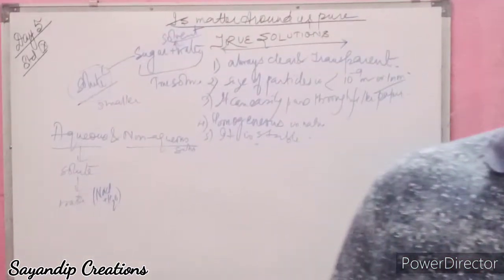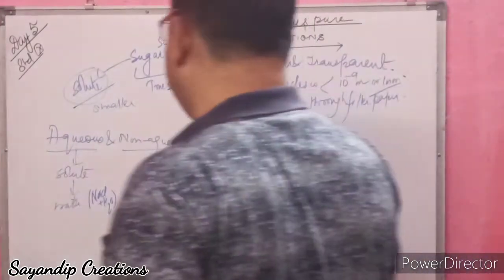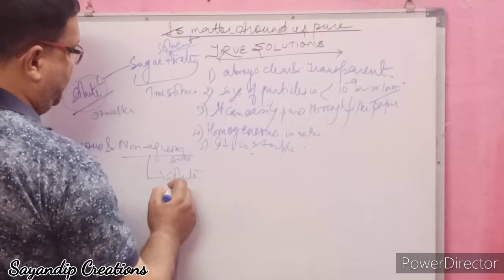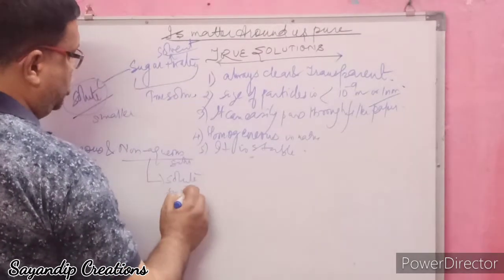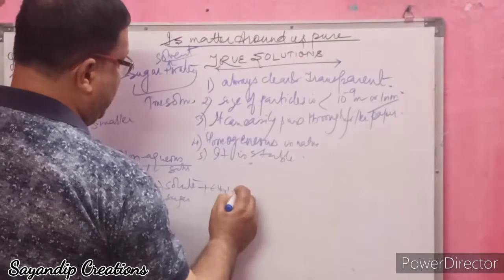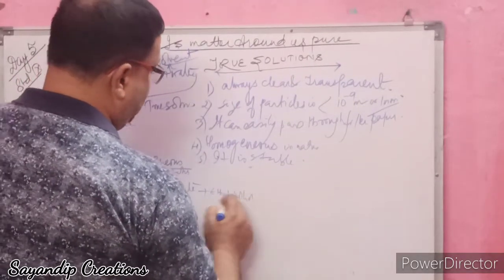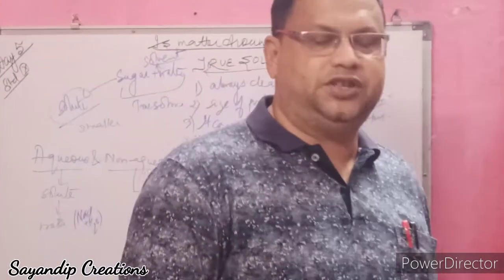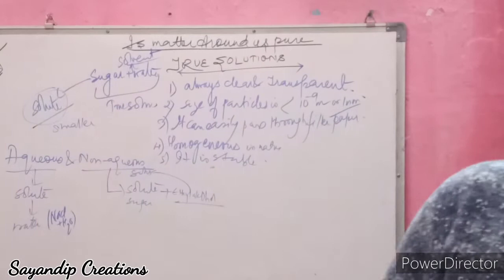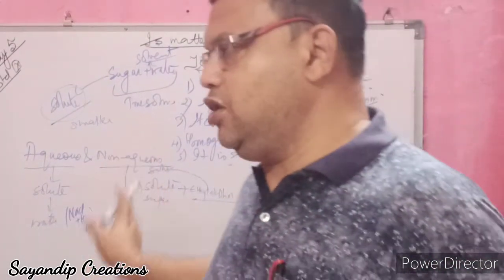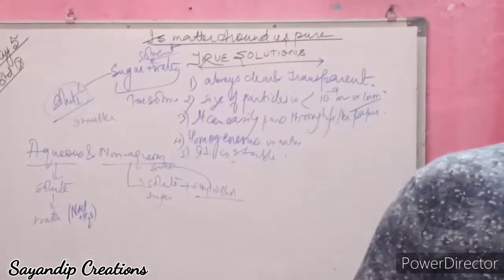Second one is the non-aqueous solution, in which solute is dissolved in a solvent other than water, like sugar dissolved in ethyl alcohol. This is non-aqueous solution. The difference is, aqueous means in water, that is, the solute is salt or sugar and the solvent is water, whereas in non-aqueous the solvent is other than water.